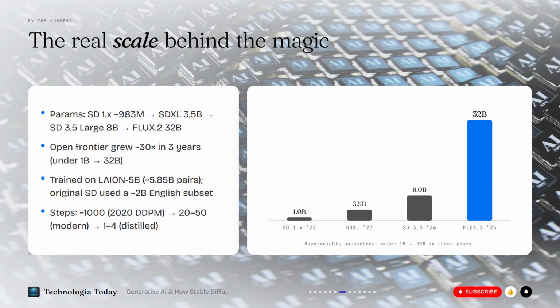In 3 years the open frontier grew 30-fold. On data, they learned from LAION-5B, nearly 6 billion image-text pairs scraped from the web. And the steps fell as the models grew. The 2020 method needed about 1,000 denoising steps per image, modern samplers do 20 to 50, and distilled models just 1 to 4. Bigger models, cleaner output, fewer steps, that's the whole trajectory.